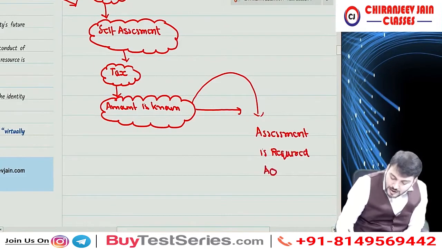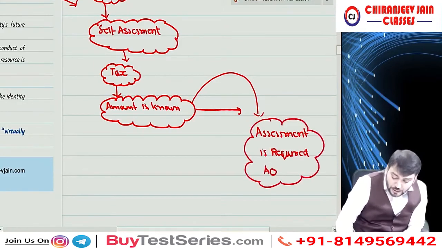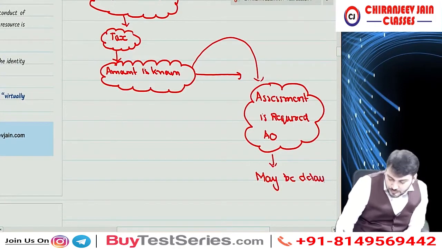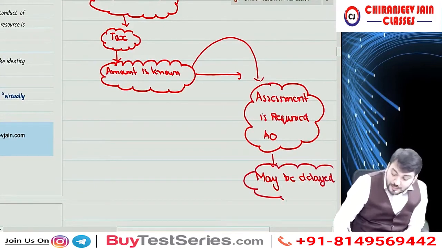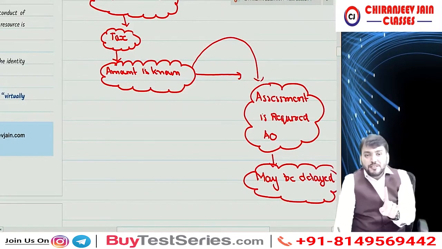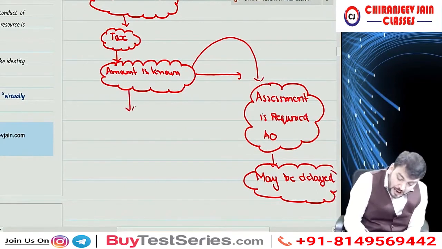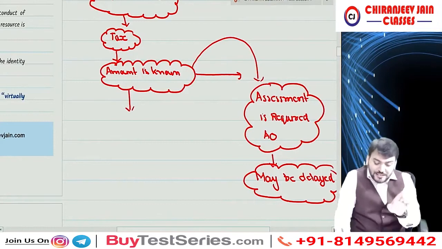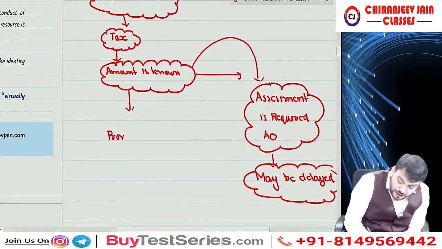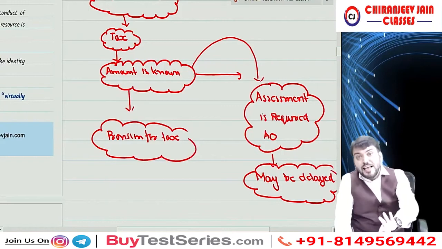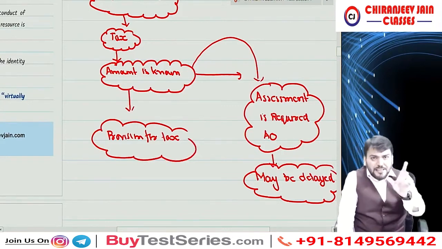by the assessing officer, which may be delayed due to some reason. Are you able to understand? Timing is uncertain, which may be delayed. Even though the amount is known, timing is not known, and therefore we recognize provision for tax. We say provision for tax. Understood? So provision for tax is also a liability of uncertain timing. Can I say it in this way?